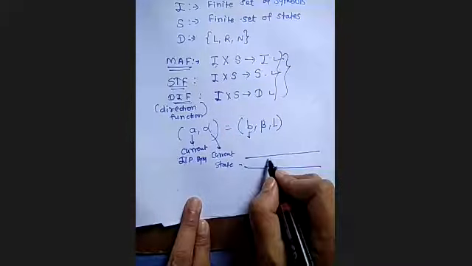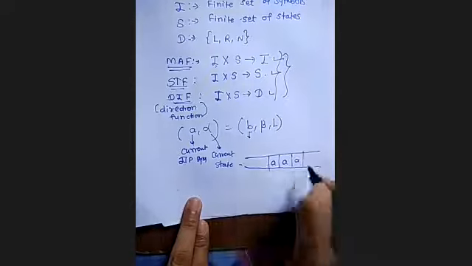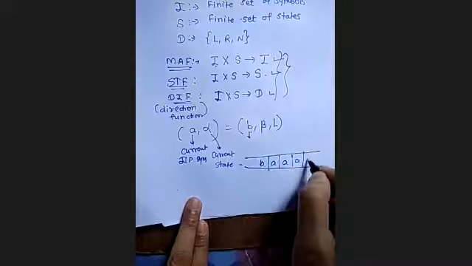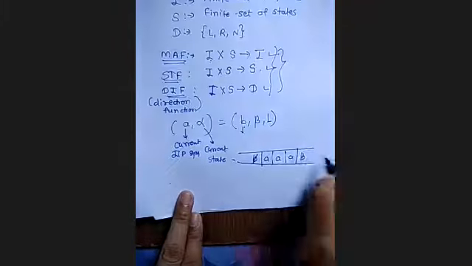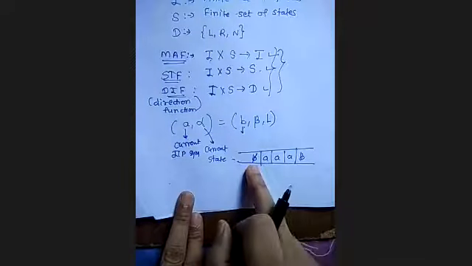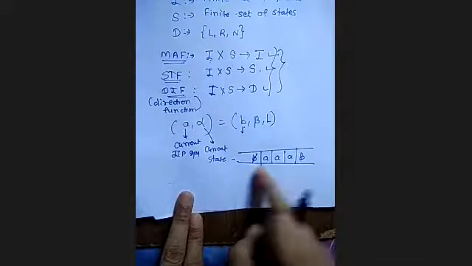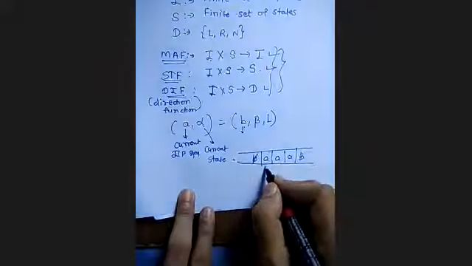Before this transition, suppose my input is all A's and you want to replace this by B. This is how you represent the tape, unbounded on both sides. This blank indicates the left end, this is the right end, and our string is triple A, and this is our head.